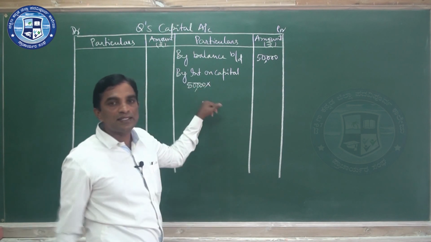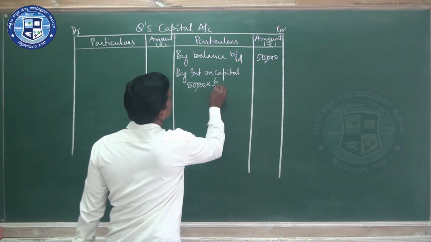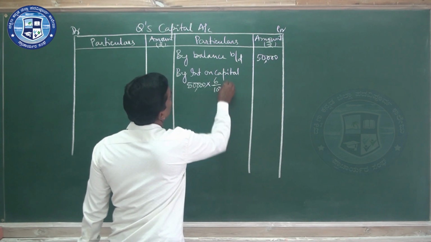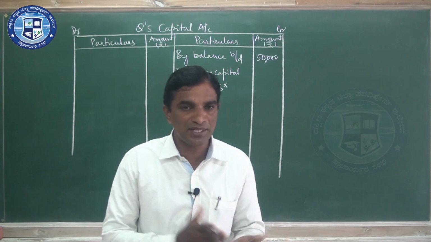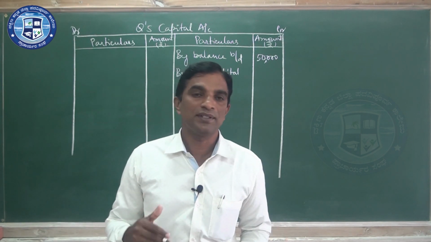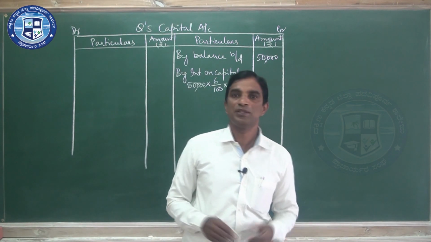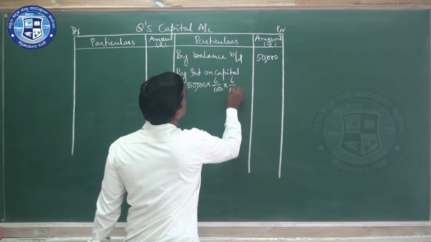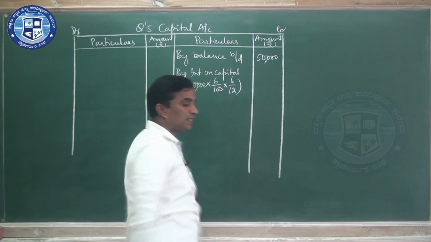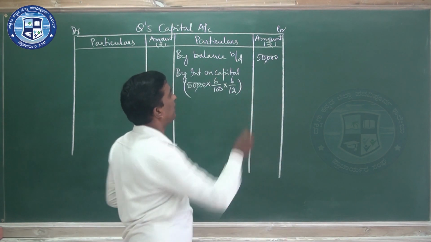The interest rate is 6%, 6 by 100, and you should calculate for the 6 months from January to June 30th. So 30th June 2017, June full month he was there. So 6 months, 6 by 12. Just calculate, it becomes 1,500.